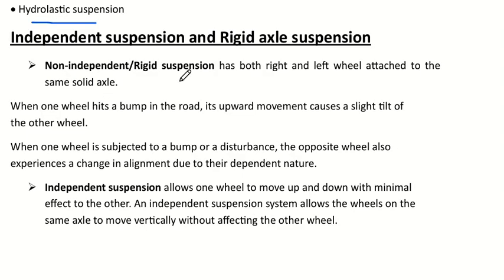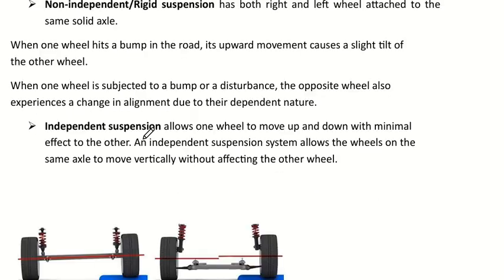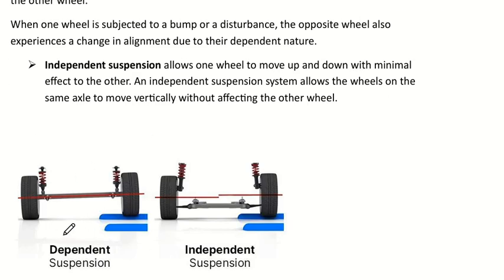As I already mentioned, non-independent rigid suspension has both right and left wheels attached to the same solid axle. It connects on the same axle, which means the wheels depend on each other, so the effect on one wheel will really affect the other. As you can see, this is a dependent suspension system. Suppose there is a projection or some height over here. When this wheel moves over this part, they have a common axis, the same axis.